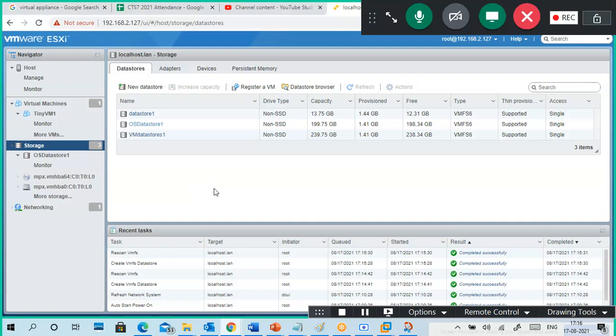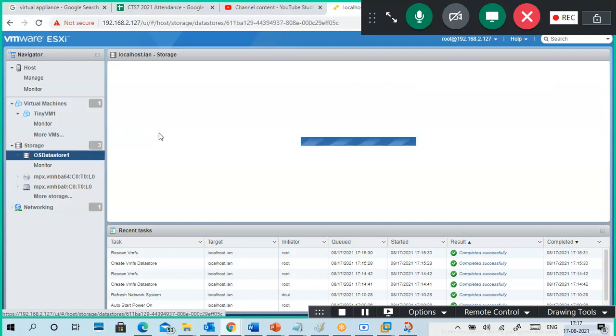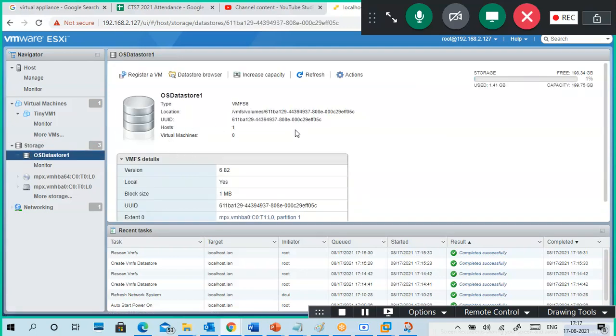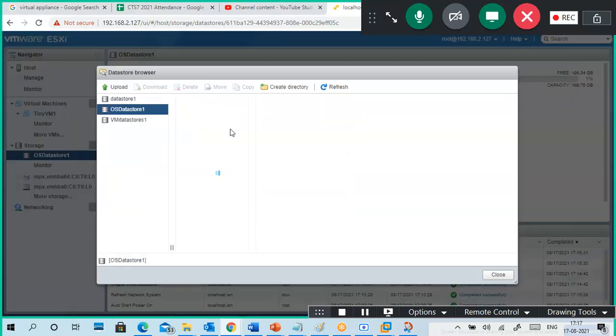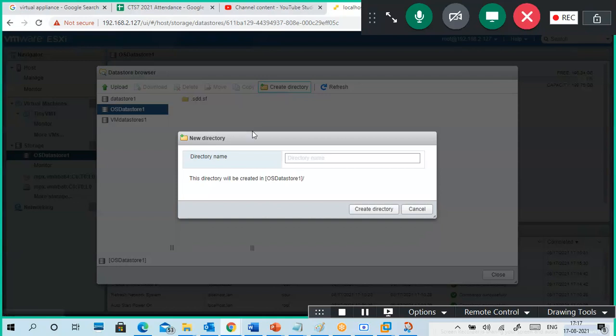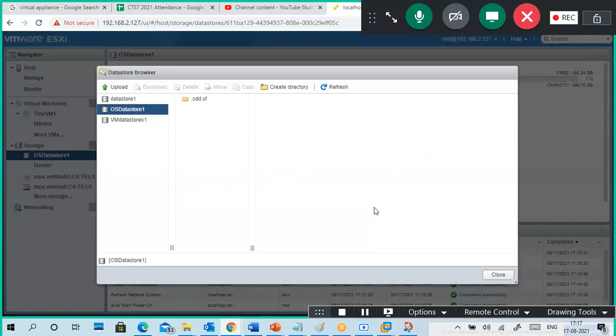Okay. Next, this is the VM data store. Look at this one. Browse data store. I'm creating a folder for OS images. Already I created another place, but still okay, no problem. Just I'm creating another directory. It's a new directory. It is okay. So you can double click.